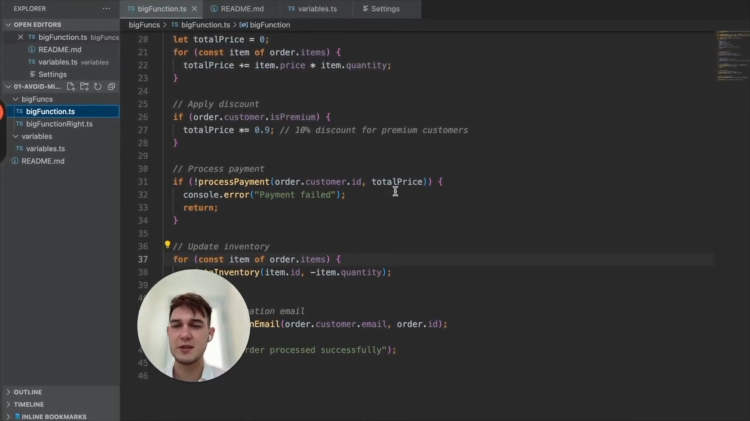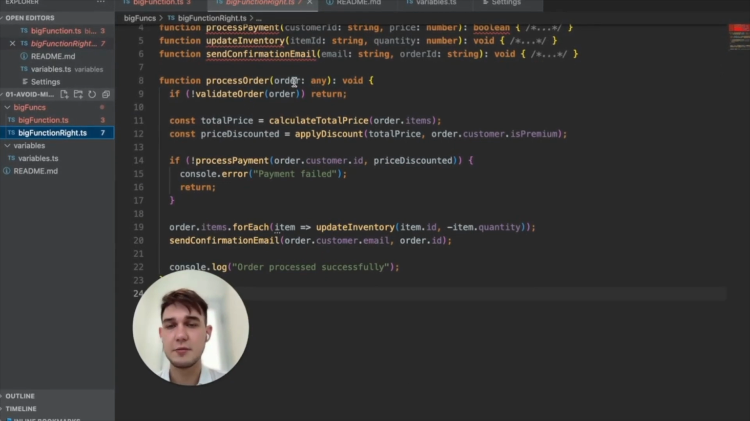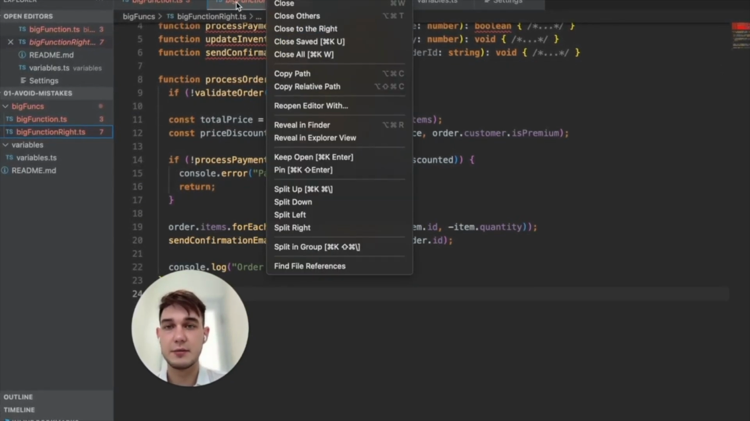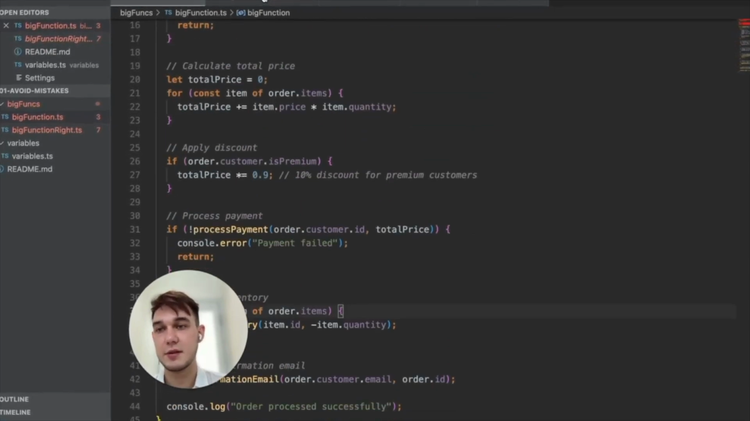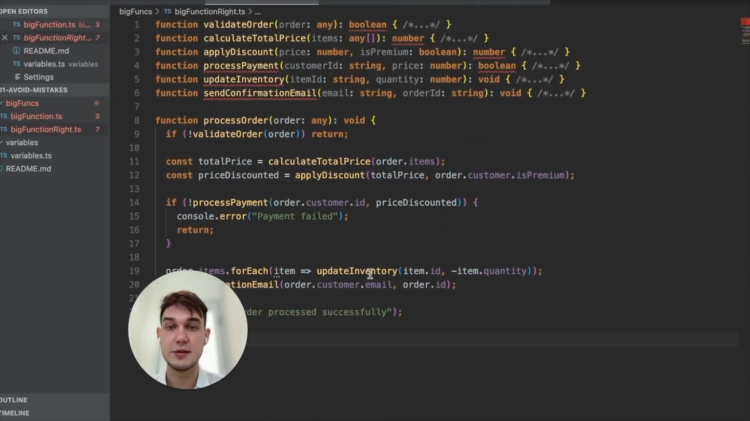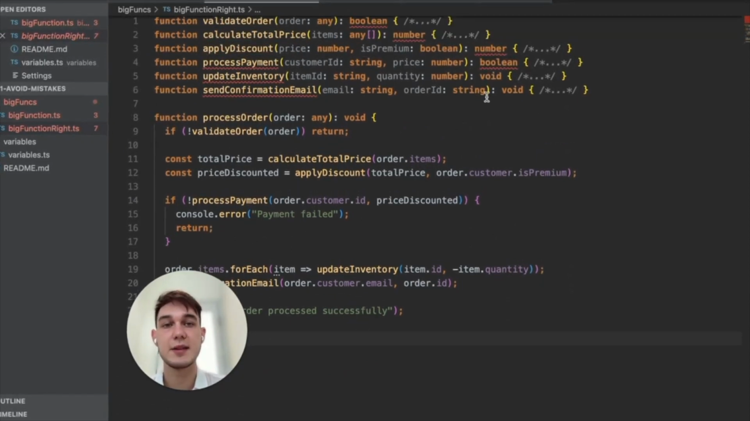You cannot extend this function, you cannot reuse it. Always split it into small functions. So for example, if you compare this with that function, you will see, okay, it's smaller, and also it's easier to understand. Everything is split into small functions, and I can make a test for every function as well.